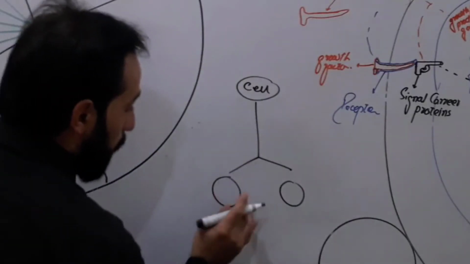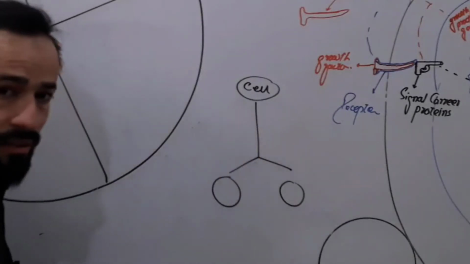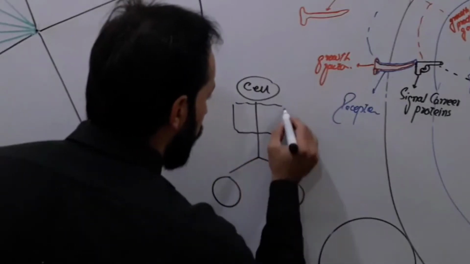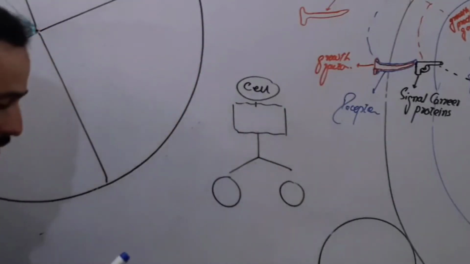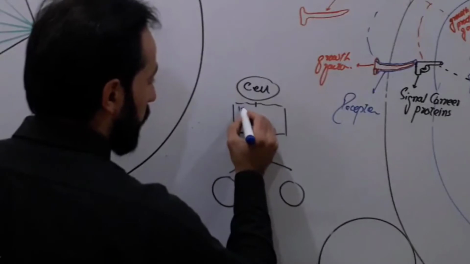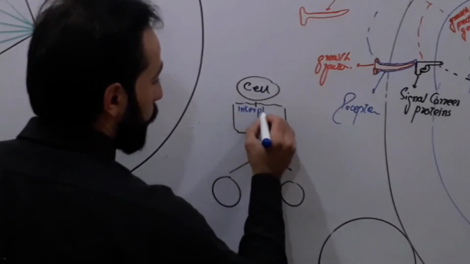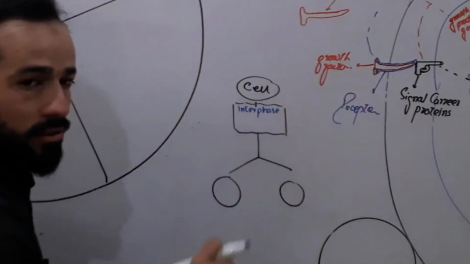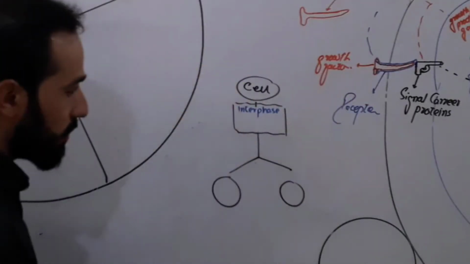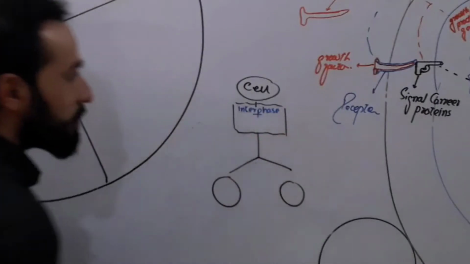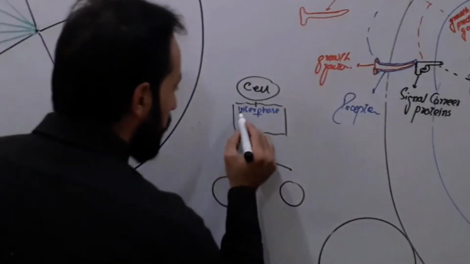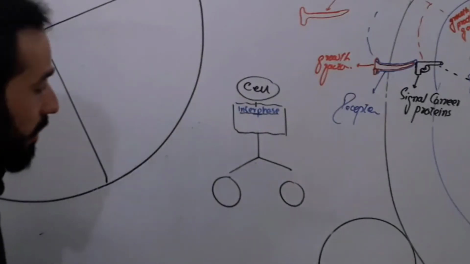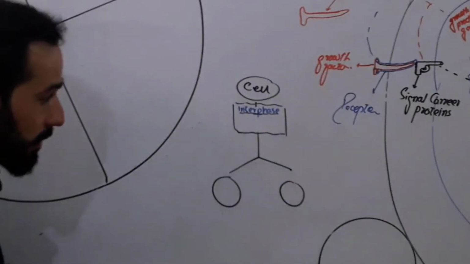These two cells are formed from this cell, so first this cell should enter a preparatory phase, and that phase is called the interphase. If you don't know about interphase, you can go and watch that lecture to have a clear concept. If the cell decides to go to division, then it must enter a phase called interphase, which is the preparatory phase.